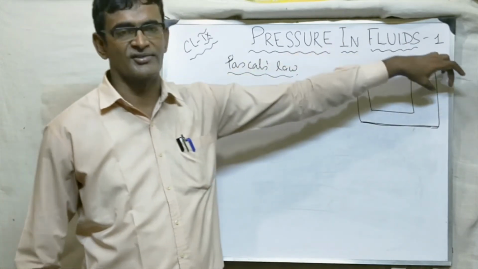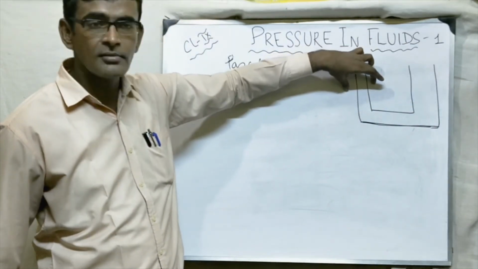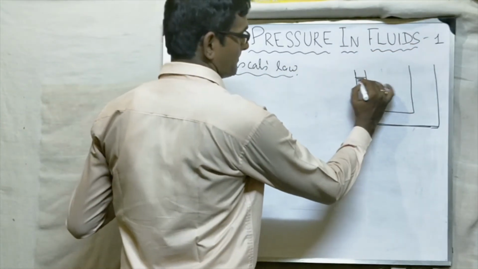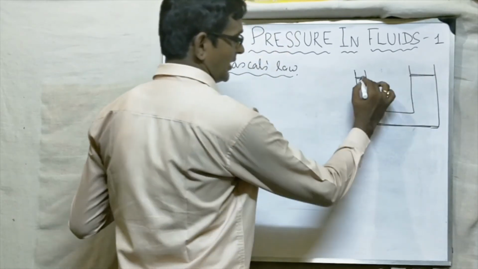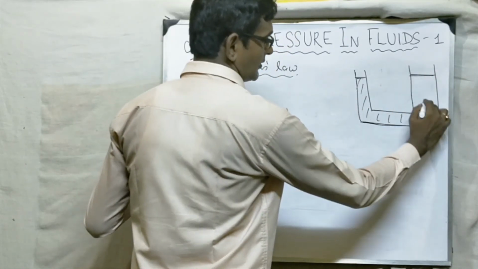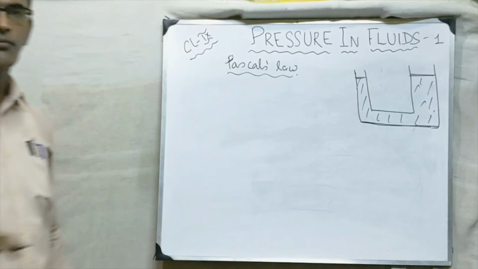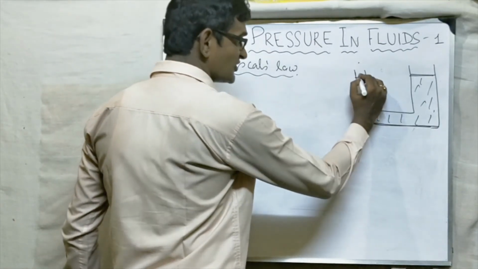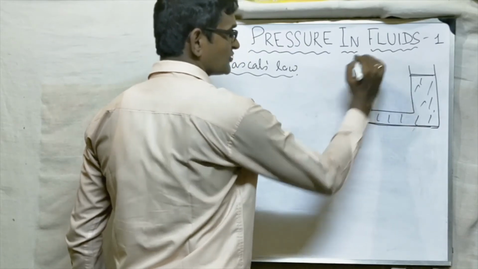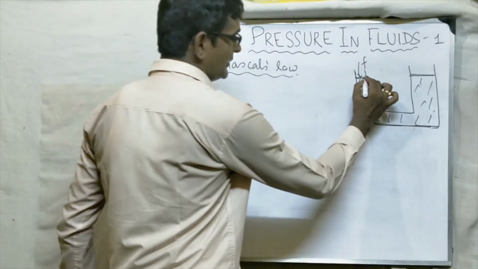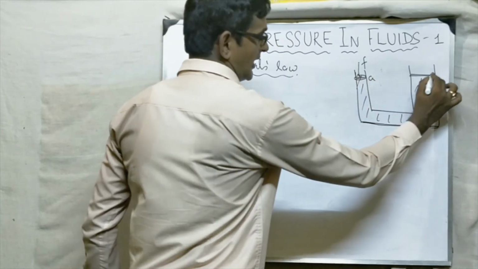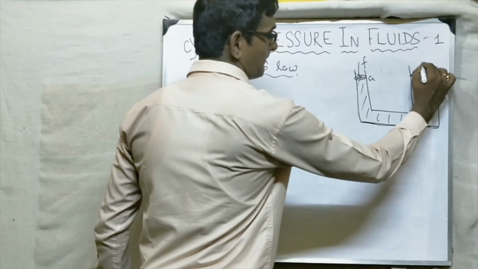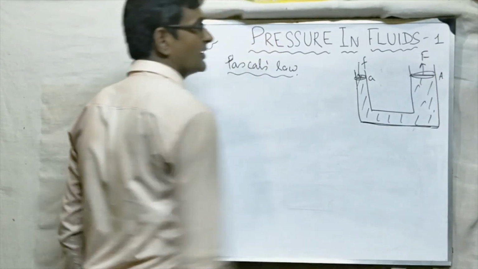It has two cylinders. One is a narrow cylinder and one is a broad cylinder. There is a piston here and a piston here, and these are connected, and one liquid is filled in it. Now what happens? Suppose at the smaller one I am giving a force f, and the area is small a, and this area is capital A, and the outward force let us consider to be capital F.